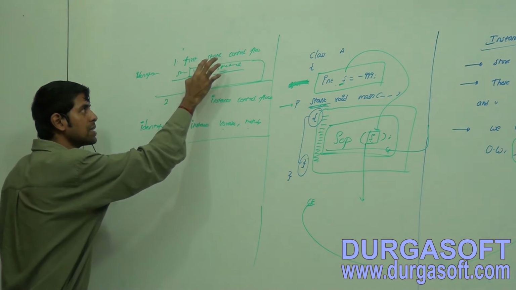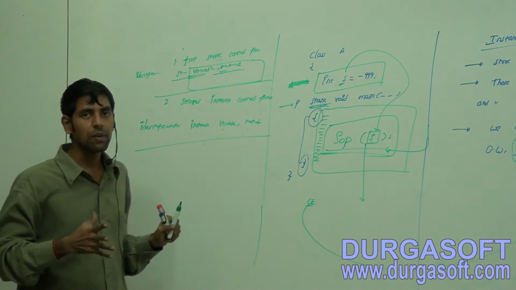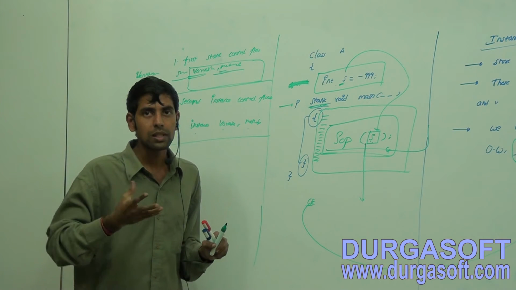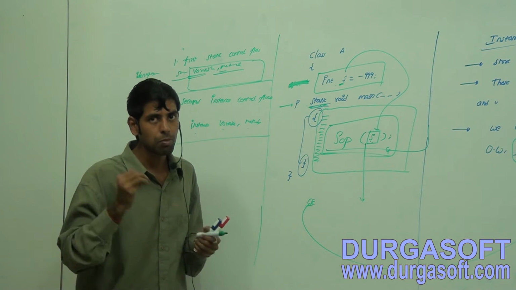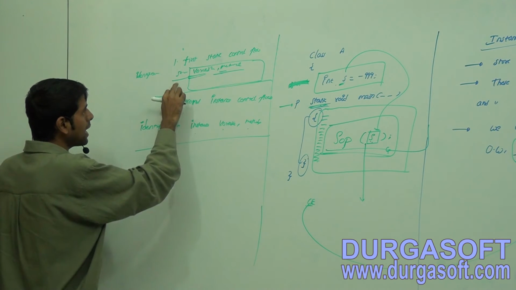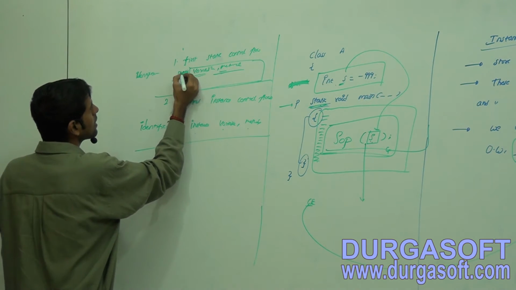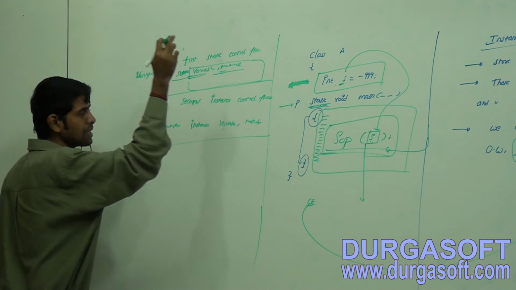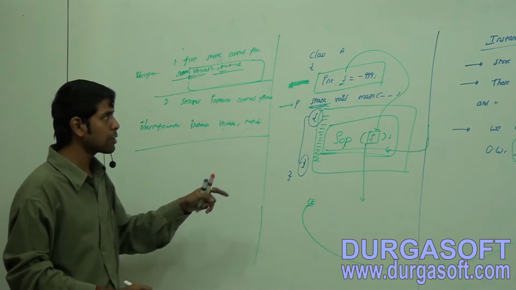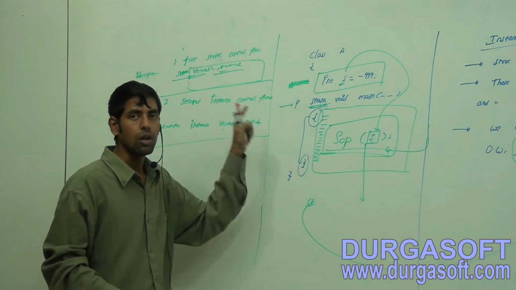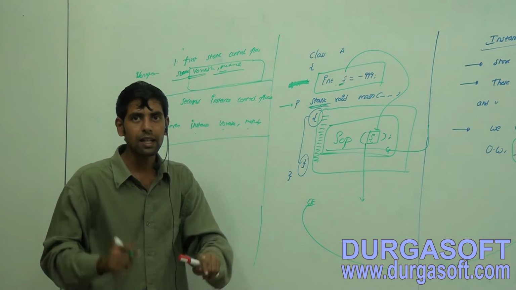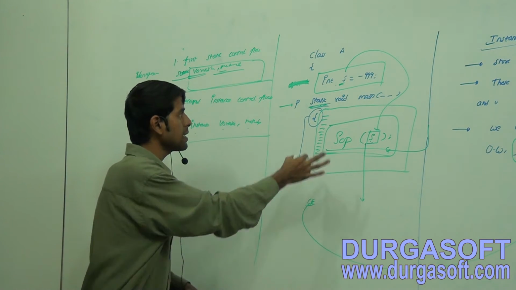As part of the first static control flow, it will identify which category variables and which category methods: static variables and static methods. Do we have any static variables within this class? No static variables within this class.